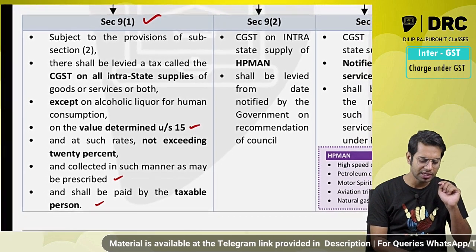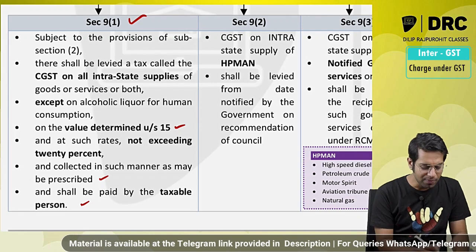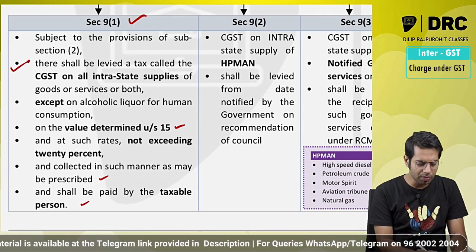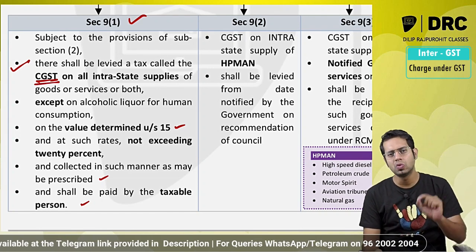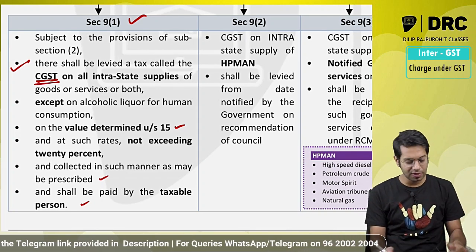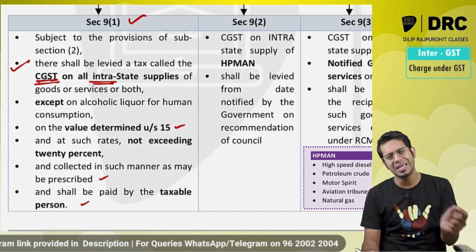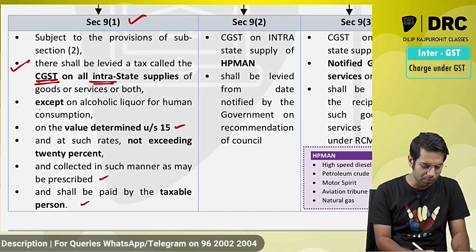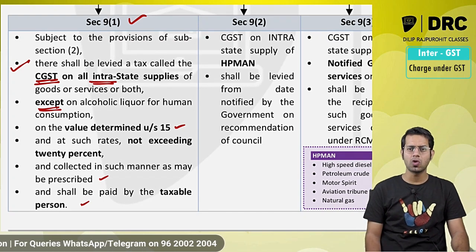Now what is this telling? Section 9 subsection 1 says I am going to levy a tax. The tax will be called what? CGST, Central Goods and Services Tax. When am I going to levy this tax? Whenever you are making intrastate supply of goods or services or both, except on alcoholic liquor for human consumption.